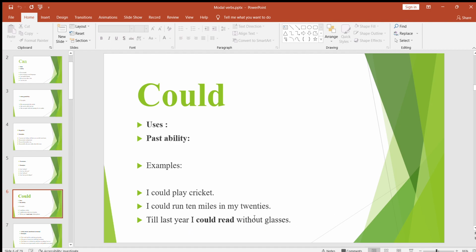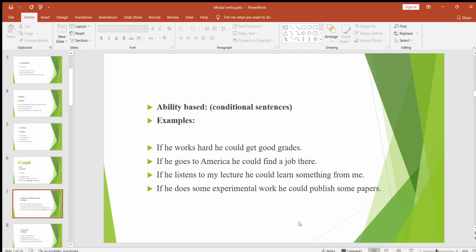So this person is saying that until last year his eyesight was really good, that he could read without wearing glasses, but now he doesn't have this ability anymore, so now he has to use glasses to read something. That's why he had this ability in the past, but now he doesn't have it anymore. Look at the next use of could. This is ability based conditional sentences. So there is a condition, and this is ability based.